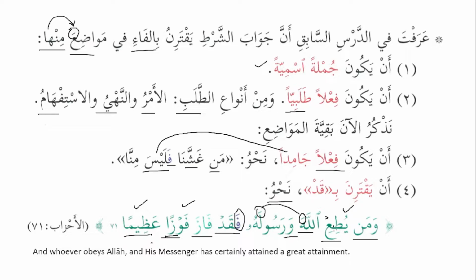So when will a person get the real success? Whoever obeys Allah and His Messenger has certainly attained a great attainment. So now it's both. We have to obey Allah subhanahu wa ta'ala and the Messenger sallallahu alayhi wa wasallam both. So if anyone is deficient in any of them, then he is not a true Muslim. So that's why Allah subhanahu wa ta'ala has put a condition over here that as a Muslim we have to follow both Allah and His Messenger. وَمَنْ يُطِعِ اللَّهَ وَرَسُولَهُ فَقَدْ فَازَ فَوْزًا عَظِيمًا.